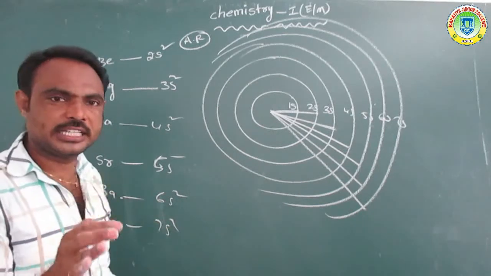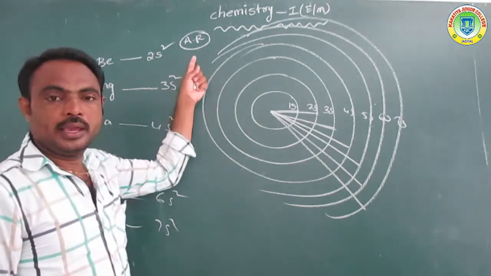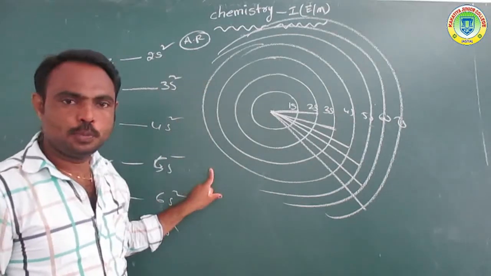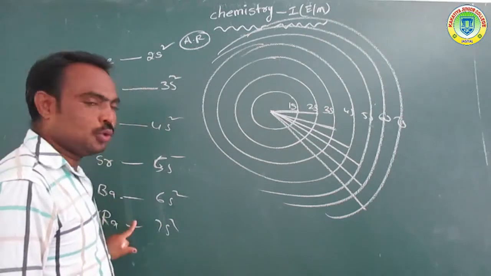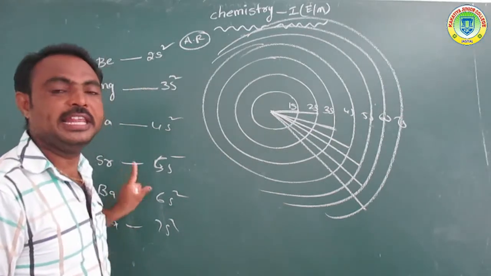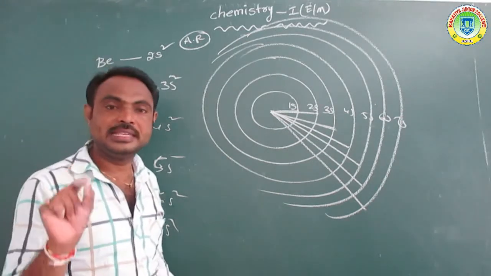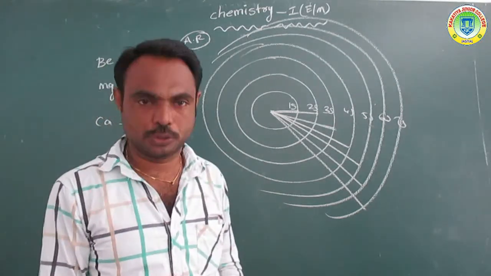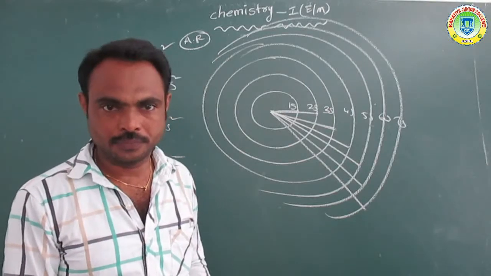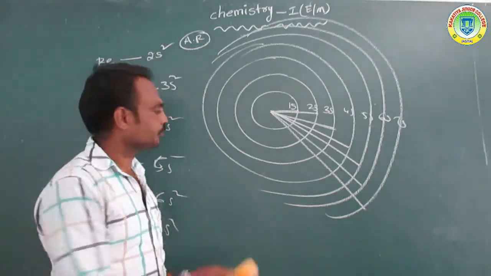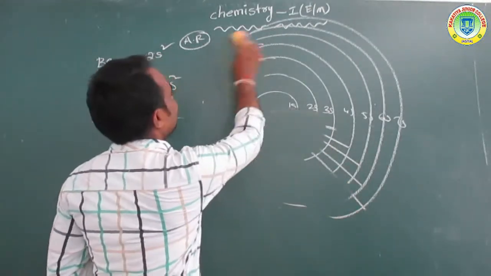What is the concept? In the second A group, from top to bottom, or beryllium to radium, the atomic radius values increase as the atomic number increases.